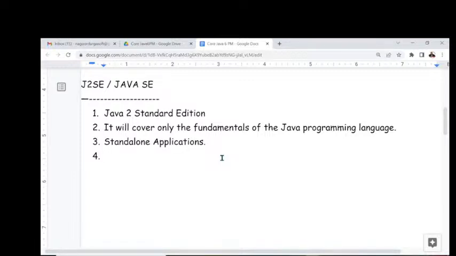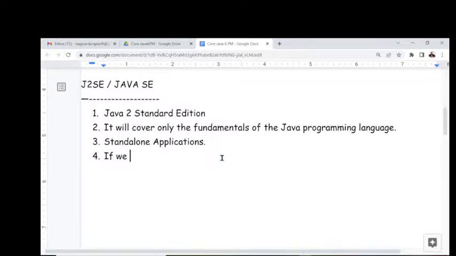Then again, I'm having a question. What's my question here? Sir, you have used the word standalone application. What is this standalone application? I want to know that. What is the meaning of standalone application? Right, sir. The answer is very clear. Now try to understand it clearly. If we design and execute any application without using client server architecture or without distributing application logic over multiple machines, then that application is called a standalone application.